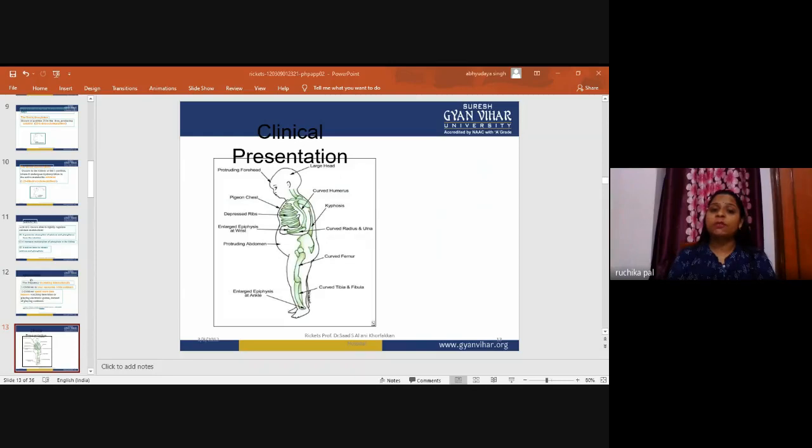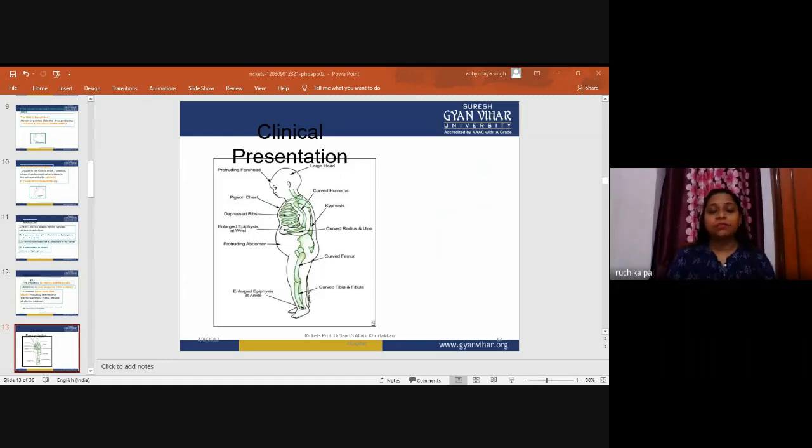Pressure over the soft membranous bone of the skull gives the feeling of a ping pong ball being compressed and released. So this is craniotabes, a manifestation of rickets in young infants.